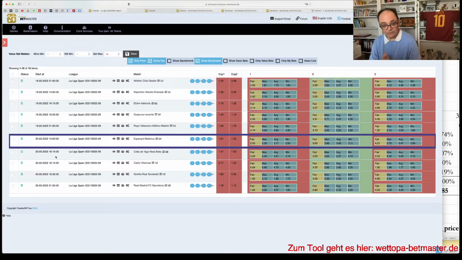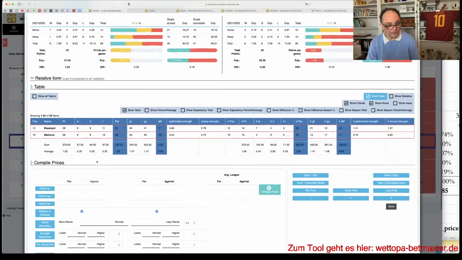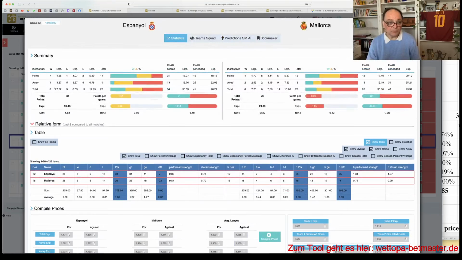I changed my mind more or less, or I follow my figures and my statistics, and having in mind that Espanyol clearly won the Segunda last year, and in the table they are also ahead now, and home record is fine. Everything is favoring them. They are 7 points clear. Oh, that's 15 goals better. Home record fine. So I have to change my mind.